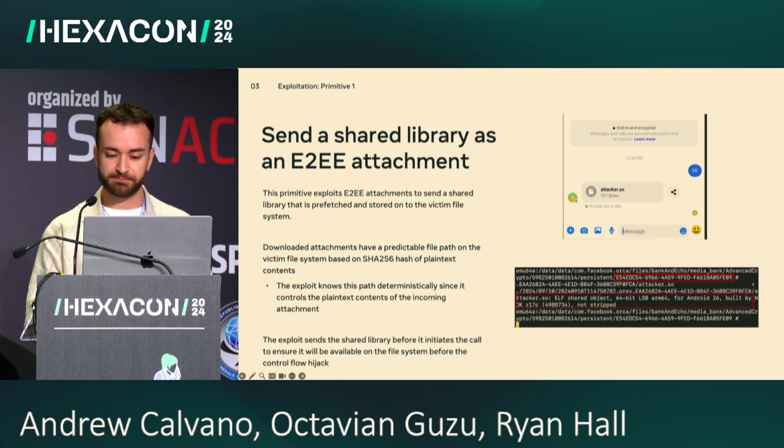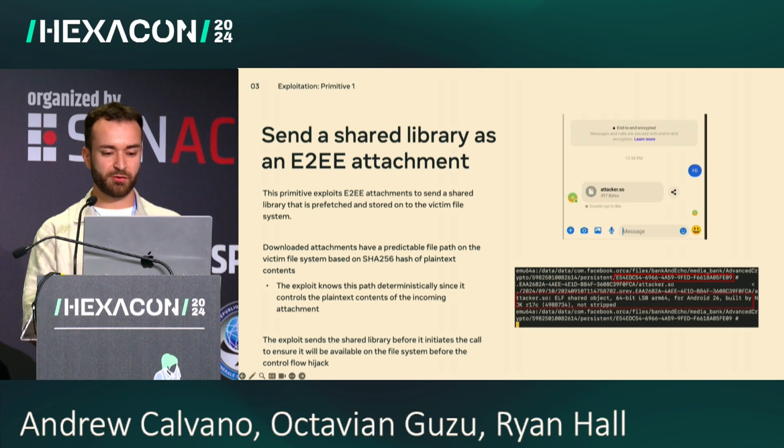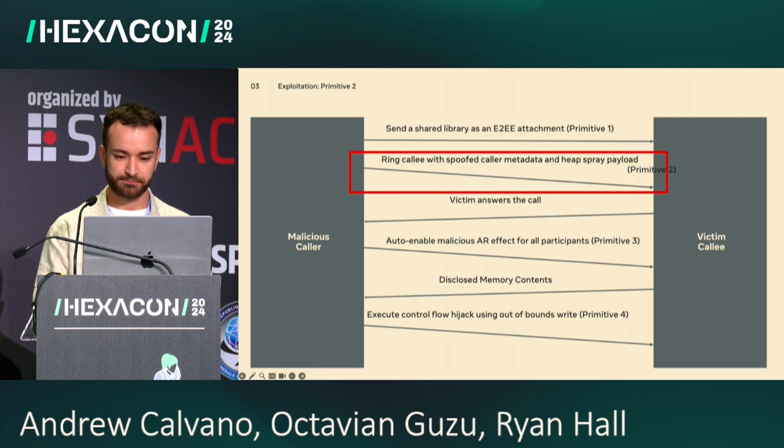This is how it would look. On the right-hand side, we send the file before starting the call. This can be even days before, and then we know the path at which the shared library will be saved on the victim's device. OK, let's talk about the second primitive related to spoofing the caller name and heap spraying.